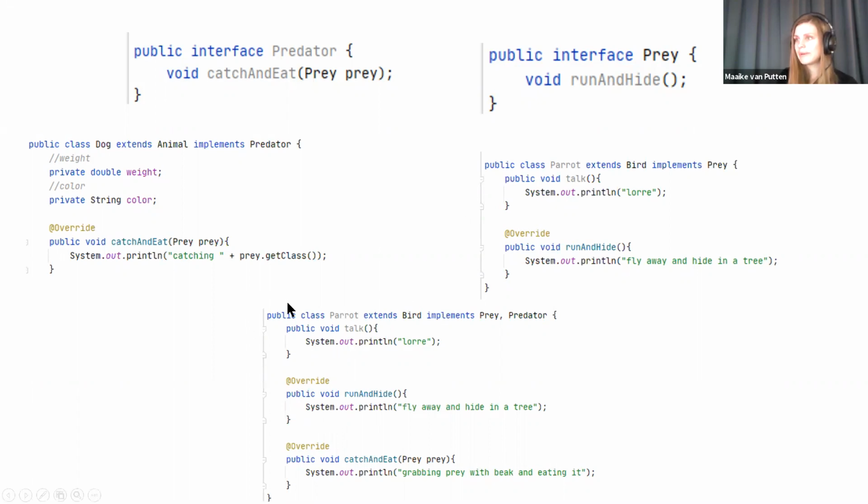And then here we have a funny animal. It's, again, the parrot class, so that's just an addition to the bird I just made. But this is implementing both. And you see it's comma separated, and then you can just add different interfaces. And then you'll have to override both methods. Well, that's sort of how this is working. It's not much more complicated. It is possible for interface to have different members, though.